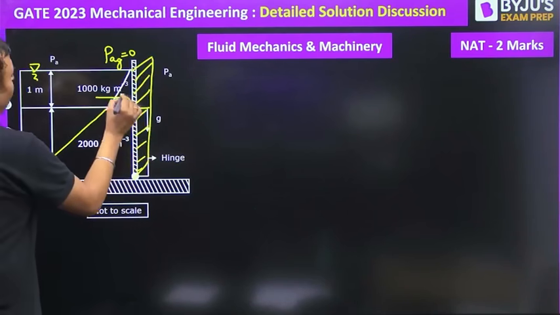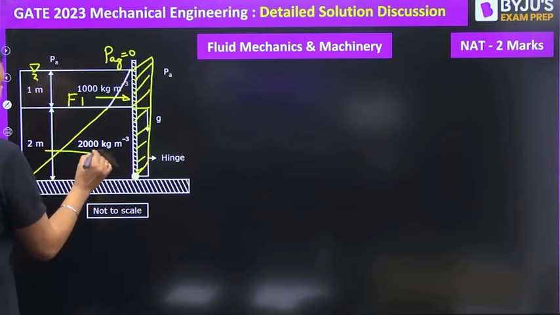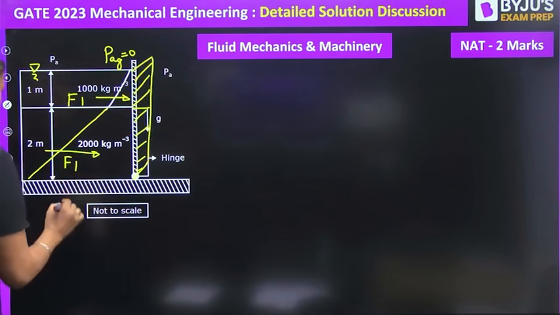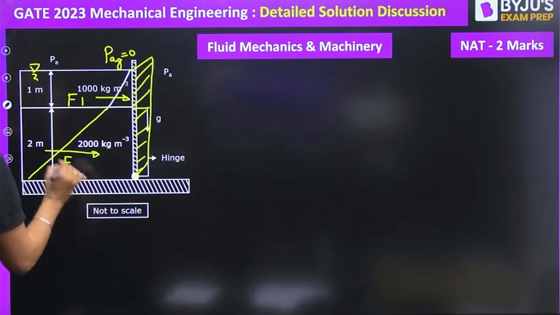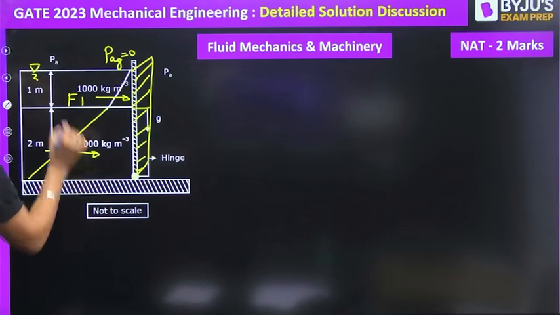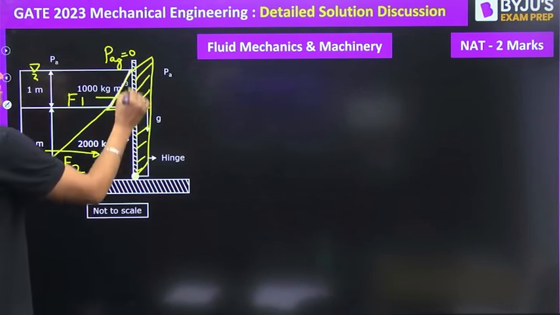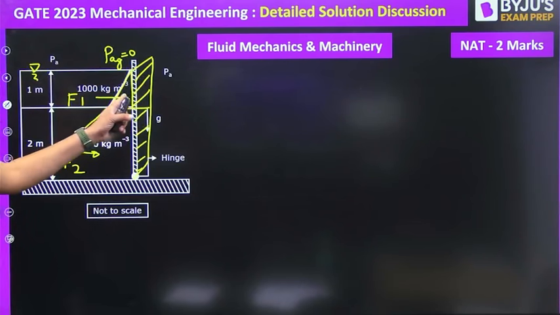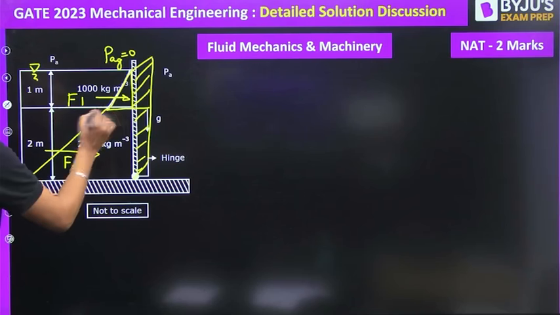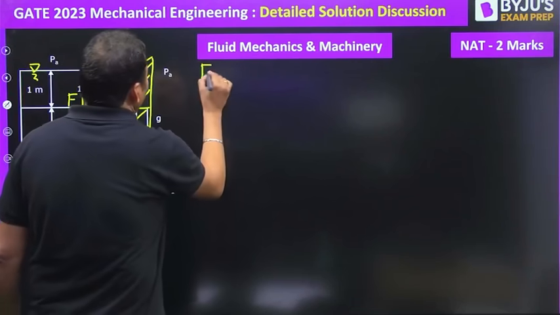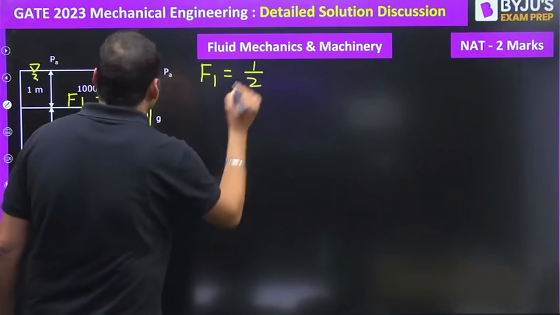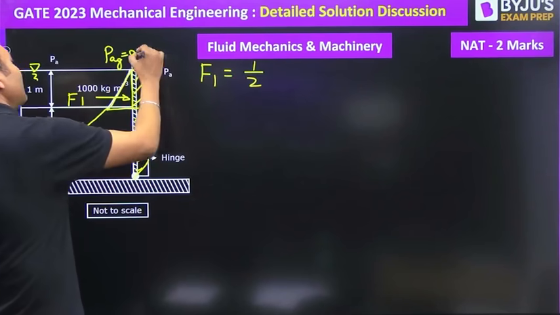So F1 can be calculated by using the concept of volume of the pressure prism. Similarly, we can calculate F2. The first pressure prism is a triangle. The second pressure prism is a trapezium. F1 is the area of the triangle multiplied by the width.